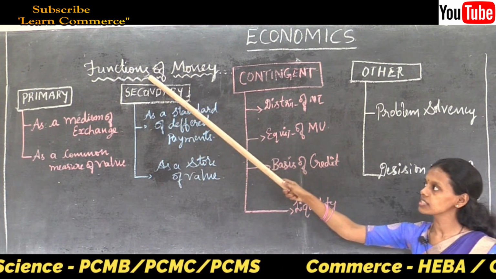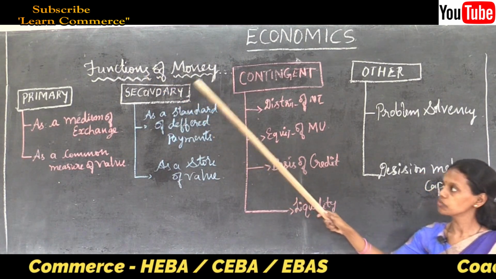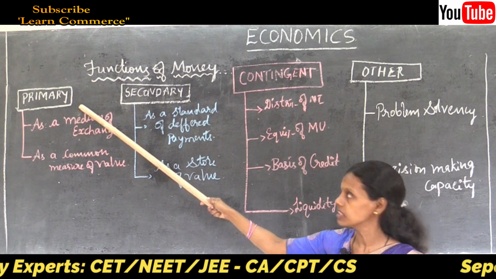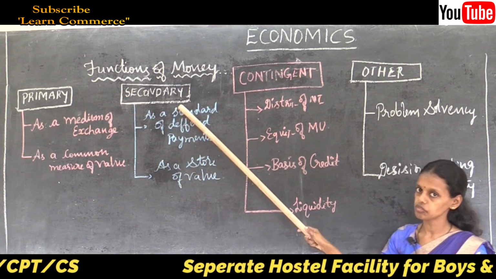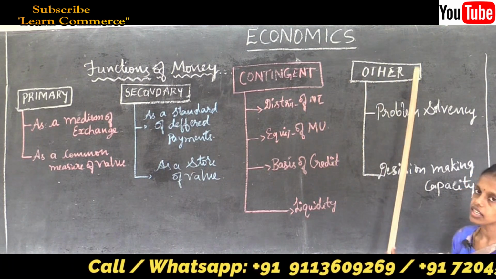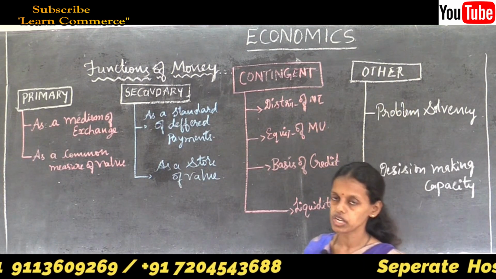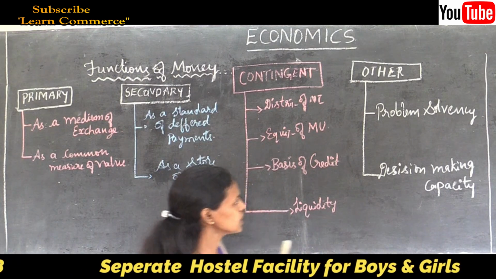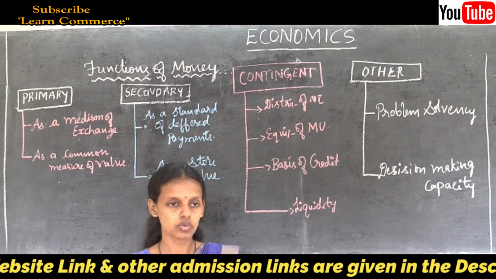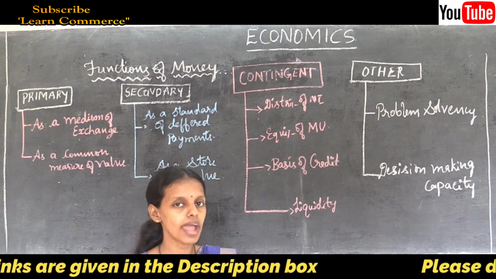Thus we see the chart here. The first main function is the primary function, as I said earlier, the second is the secondary function, the contingent function is the third, and other or miscellaneous functions are the fourth function of money. As we all know, money means paper notes or currencies or bank deposits.